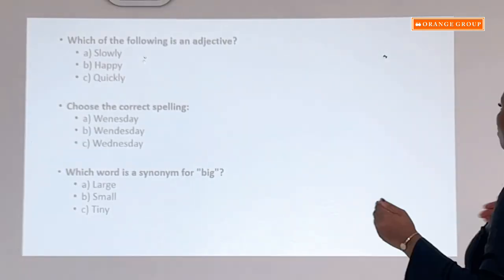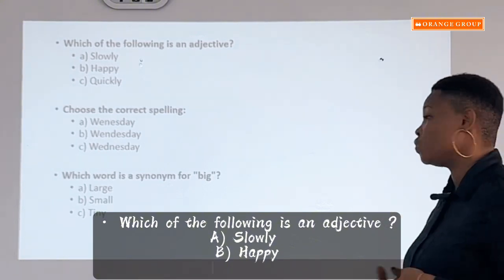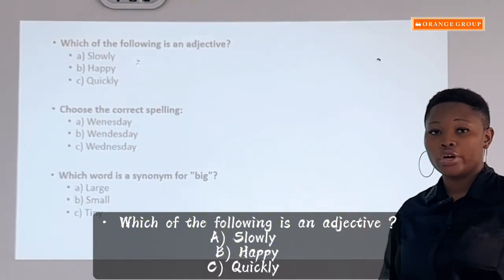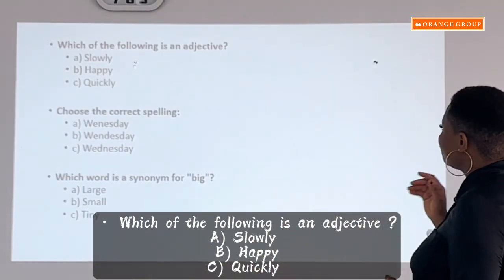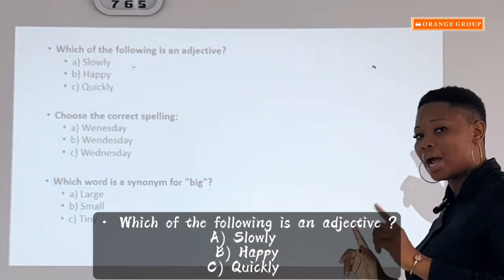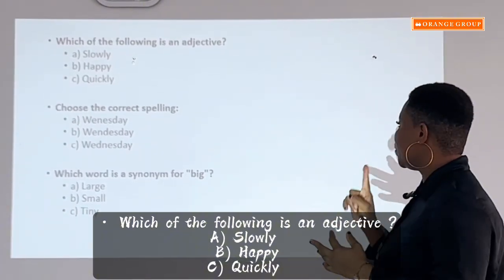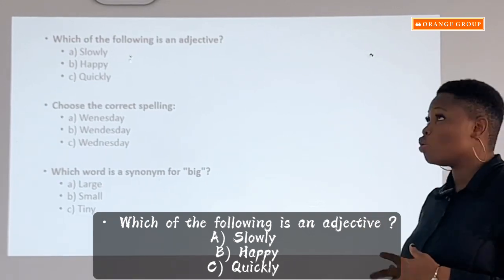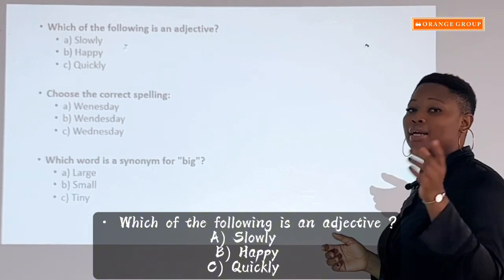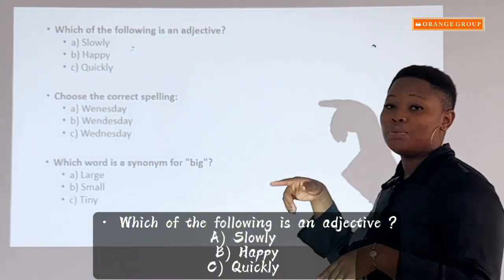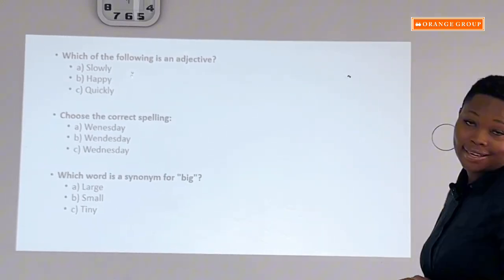So the next question says, which of the following is an adjective? As I would always say, what is an adjective? An adjective is a word used to modify a noun, used to describe a noun. So which of these can describe a noun? Remember, a noun is a naming word. So A, slowly, B, happy, C, quickly. Which of these is an adjective that could describe a noun? And the answer is B, which is happy. Okay, so we'll go to the next question.